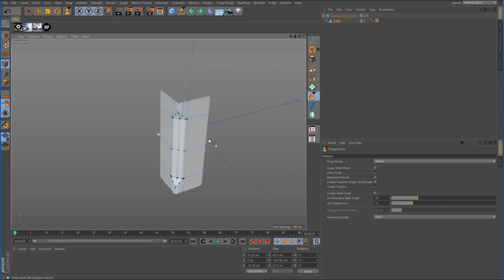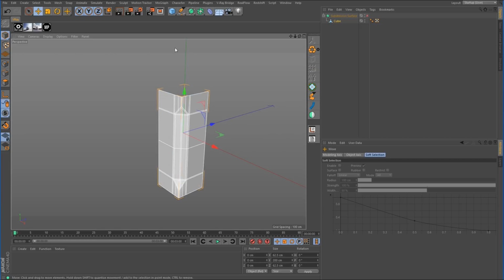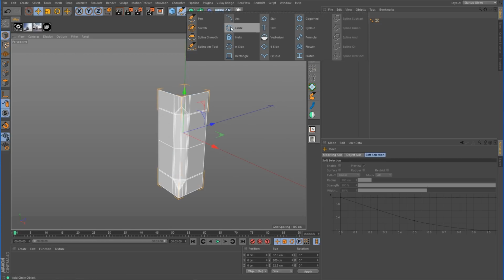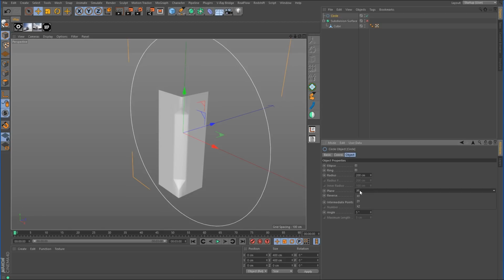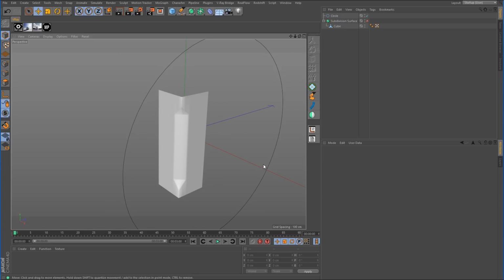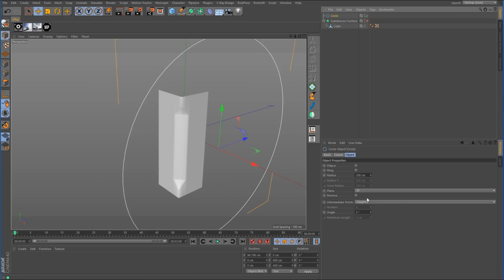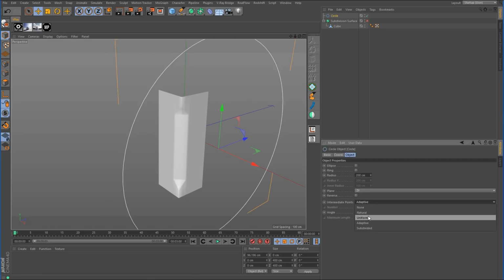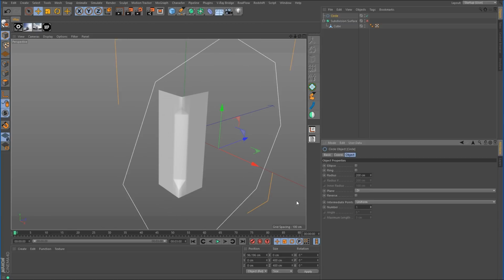All right, so we'll do the same down here at the bottom. Okay, so now what we want to do is we want to make these inner extrusions into the side. So to do that, I like to use splines as a reference. So I'm going to create a circle spline. I'm going to change the orientation. I'm going to pull it over, and I'm going to change the intermediate point to uniform and take it down to a value of 1.